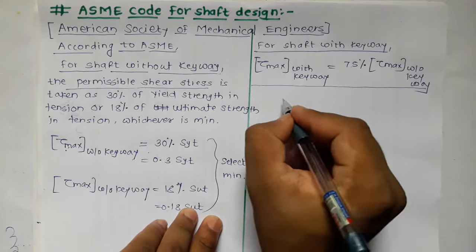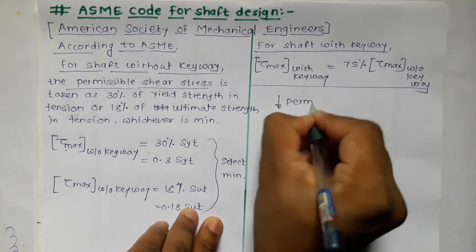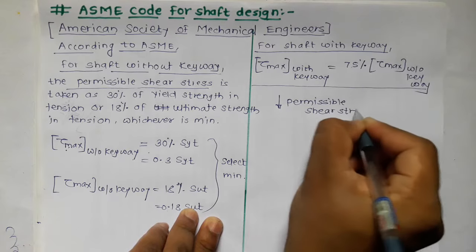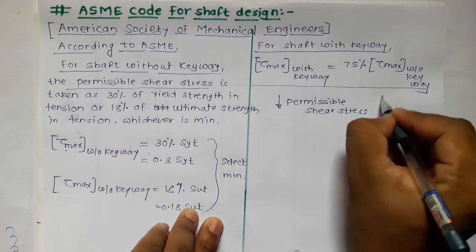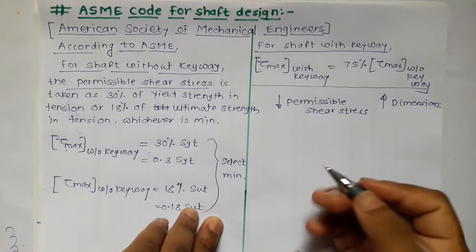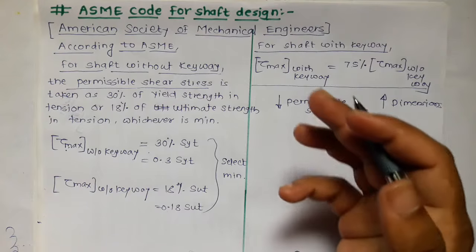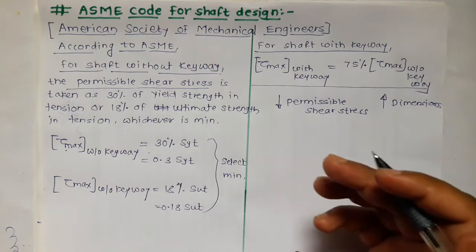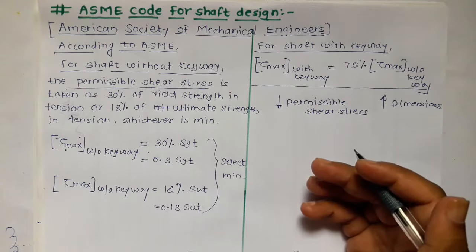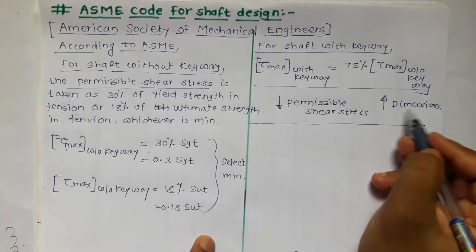It is a very simple phenomenon that if we reduce the value of permissible shear stress, the dimensions increase. You can verify this using any simple equation like sigma t is equal to P upon pi by 4 d square, where you reduce the value of permissible tensile stress sigma t, and you can see that the value of d will increase as you go on decreasing it. So this is the obvious thing: if the value of permissible shear stress is decreased, the dimension increases.